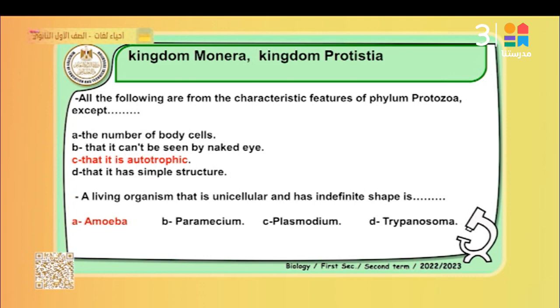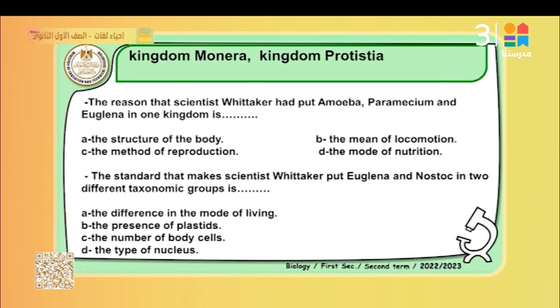All the following are characteristic features of phylum Protozoa. Protozoa, autotrophic? No. It's a specific type of parasite, so it's not called autotrophic. Protozoa is not autotrophic. Autotrophic is found in Euglena, phylum Euglenophyta. Amoeba is a unicellular living organism with an indefinite shape. Kingdom Protista, phylum Protozoa, class Sarcodina. It moves by pseudopodia, in indefinite shapes. That's right.